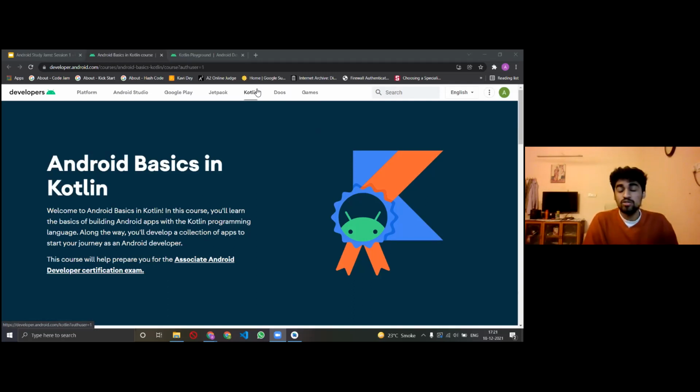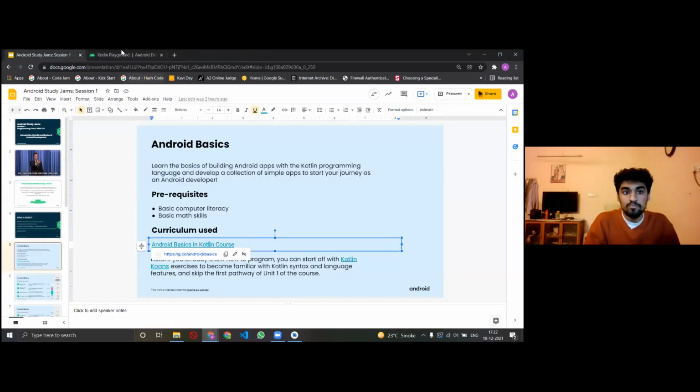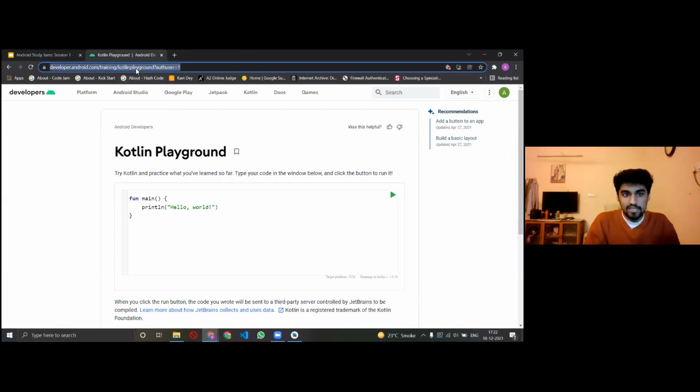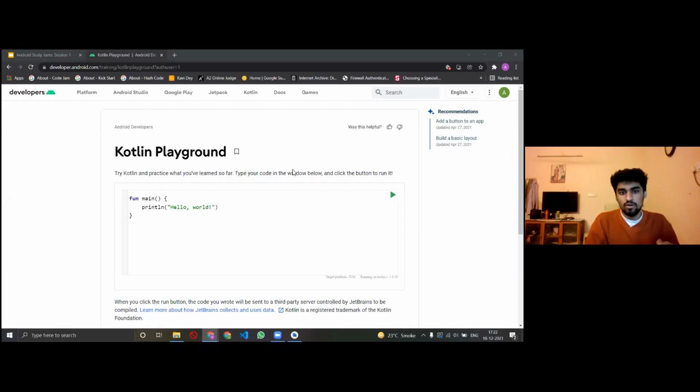As I also mentioned, the founder of Kotlin was the company JetBrains. They have this IDE called IntelliJ. So if you are someone who uses the IDE IntelliJ, Kotlin would run there. Otherwise, Google has provided us with a platform called Kotlin Playground. I'll share the link in the chat, and you all can open it in your browsers. It'll work on any browser.